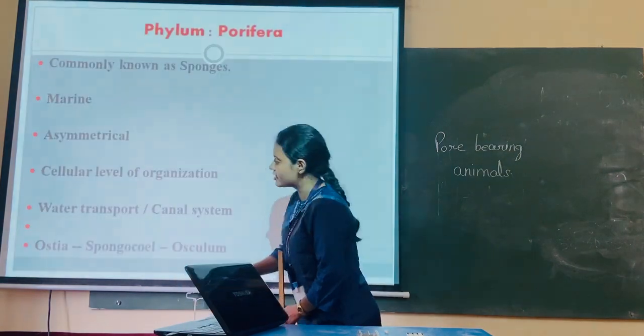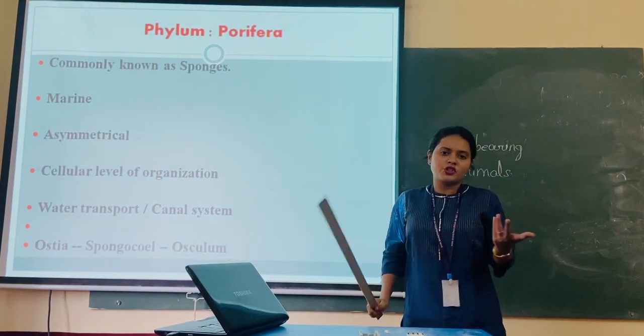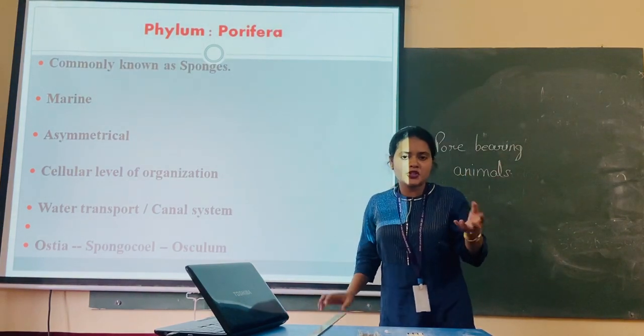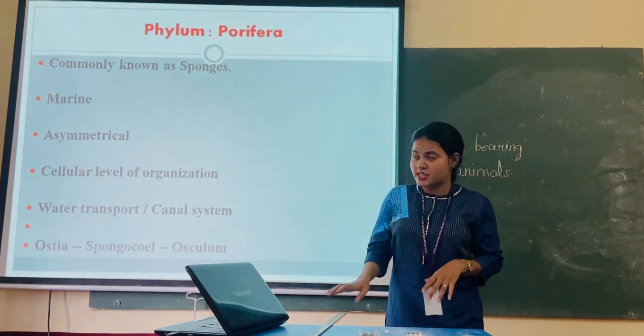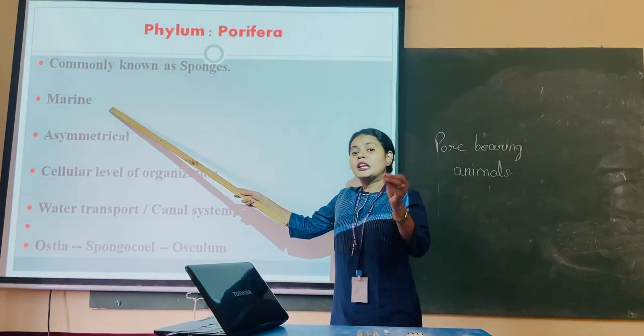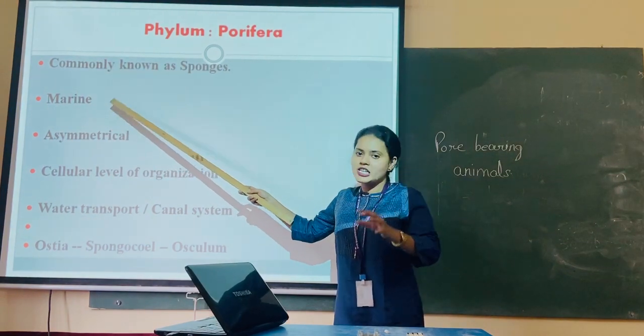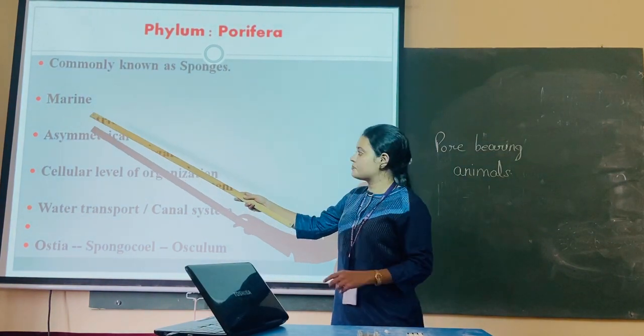Moving to the characteristic features of these organisms. First thing, they are known as sponges. I told you why they are known as sponges, because they have got a lot of pores inside. They are found in water, but they are found only in the sea water. They are marine inhabitants. Okay, so they are found in sea water or marine conditions.